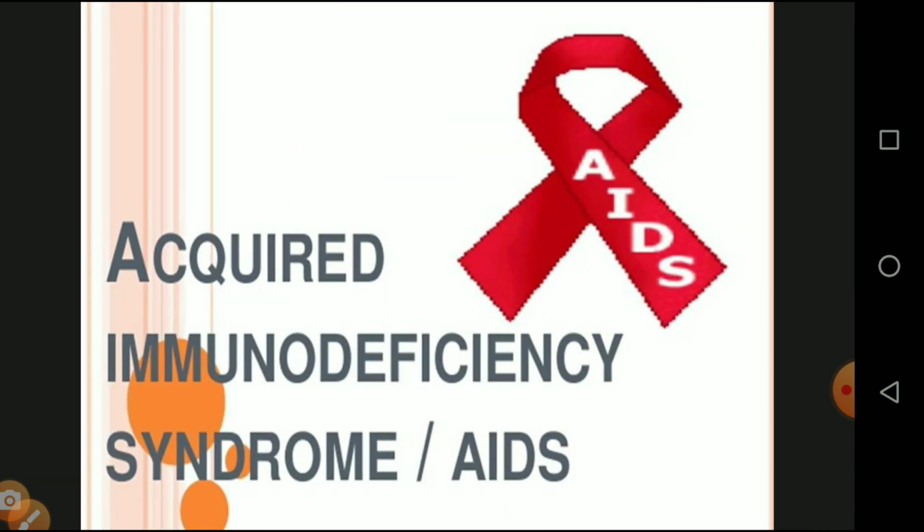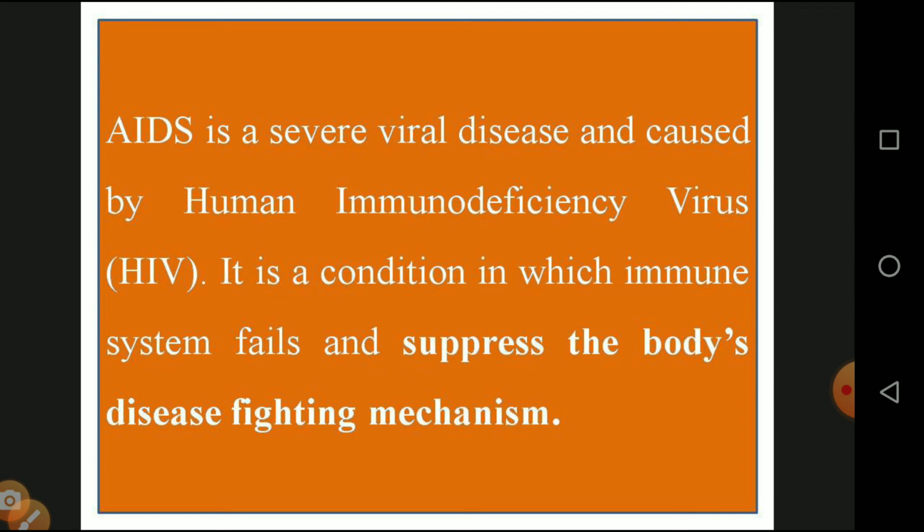And next, we will move on to AIDS. We know very well that acquired immunodeficiency syndrome is called AIDS. AIDS is a severe viral disease caused by the human immunodeficiency virus. It is a kind of retrovirus, consisting of RNA as genetic material, and it replicates in white blood cells in our body. It is a condition in which the immune system fails and the body's disease-fighting mechanism is suppressed. It reduces our body's protecting mechanism,